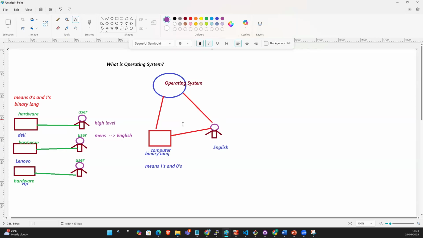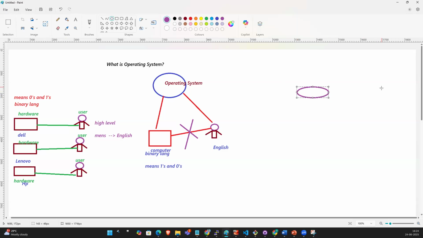Is there any possibility to communicate with each other? Is there any way to communicate? No, because the user knows only English and the computer knows only binary language. The computer doesn't know English and the user doesn't know the computer language. That's the reason we need a mediator.